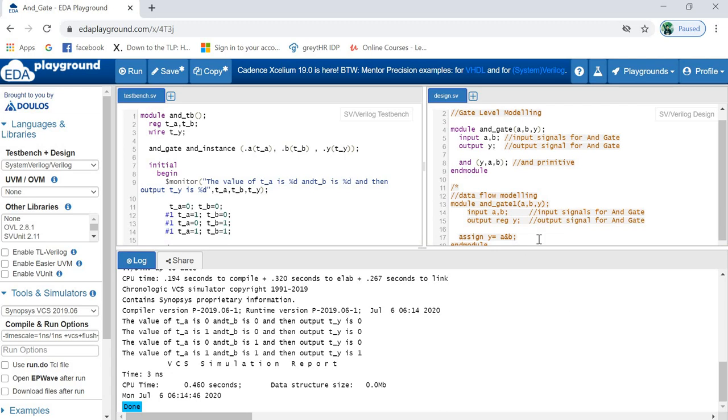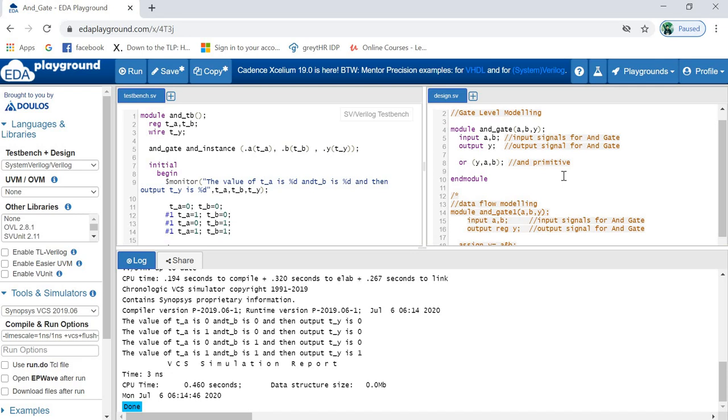Now I want to give you one more example. This is the AND gate, but I am giving you the idea of how you can write the code for the OR gate, NOT gate, and the rest of the gates. So what I am going to do is, instead of AND, we are going to use OR primitives. I discussed with you what the primitives are. There are AND, OR, NOT, XOR, XNOR, NAND, NOR. These are the primitives. Till now I was using the AND gate, so it was behaving as an AND gate. If I use OR instead of AND, it will work as an OR gate.